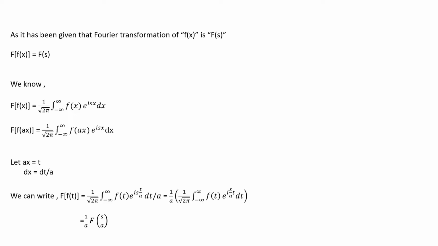Let ax equal t. So here we can write dx is equal to dt by a. By putting this into the above equation, we get 1 by root 2 pi integration from minus infinity to infinity f of t e to the power is t by a dt by a, that is equal to 1 by a times 1 by root 2 pi integration from minus infinity to infinity f of t e to the power i s by a t dt. So here we can write it as 1 by a f of s by a. So our answer will be 1 by a f of s by a.